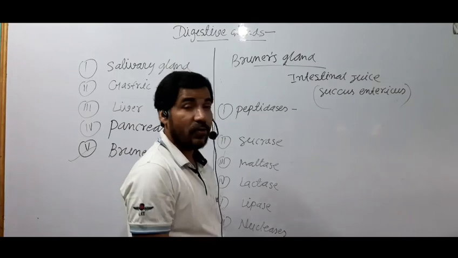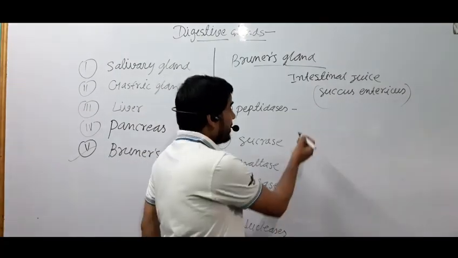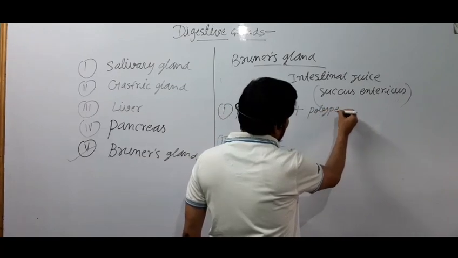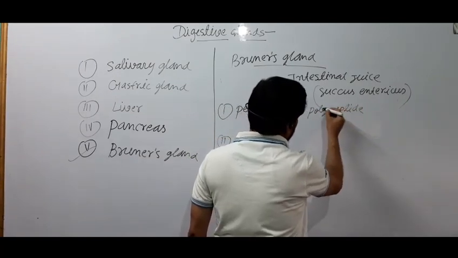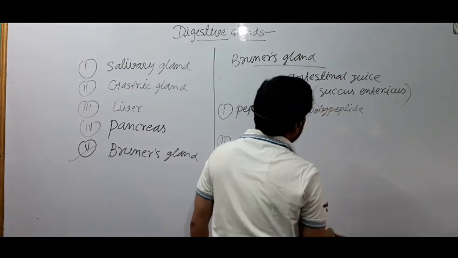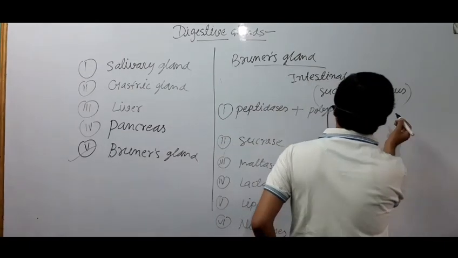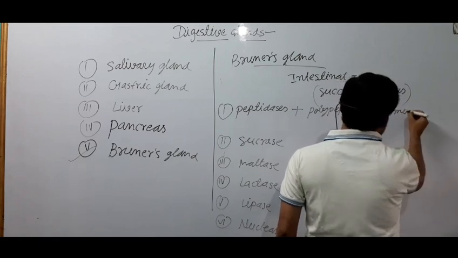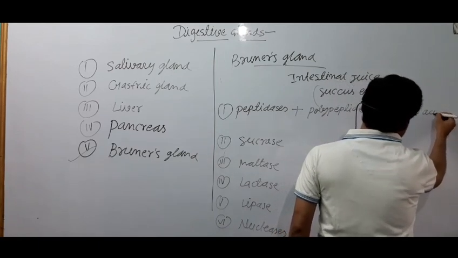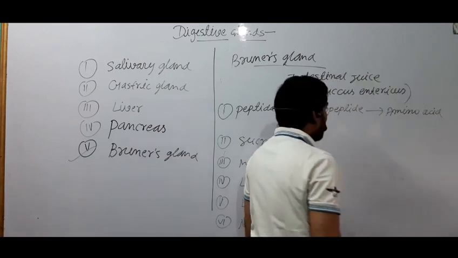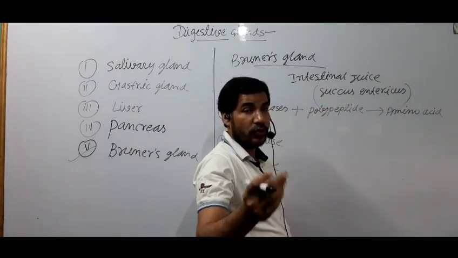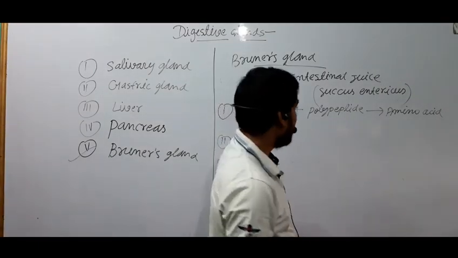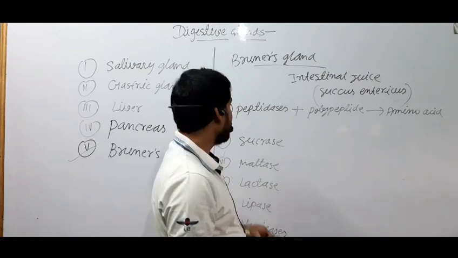Now we will discuss about their functions. First of all, we will see about peptidase enzyme. This peptidase enzyme breaks polypeptide into amino acid, because you know amino acid is the unit of protein, and it means protein finally breaks into amino acid, but it takes place step by step.